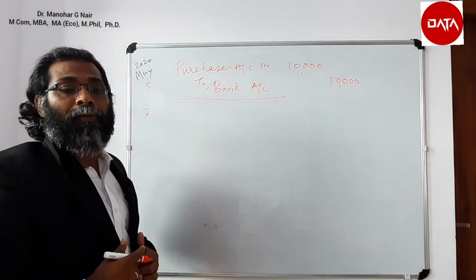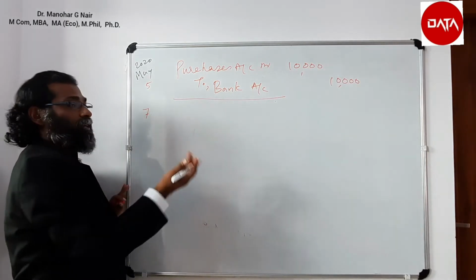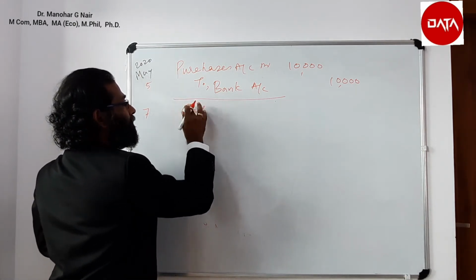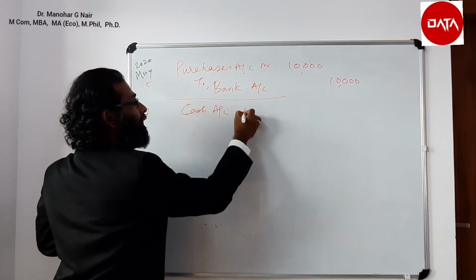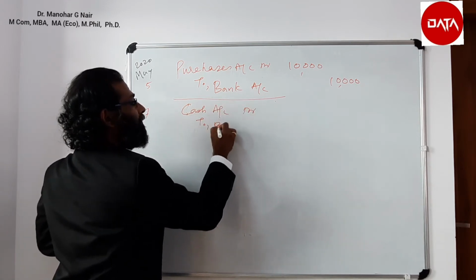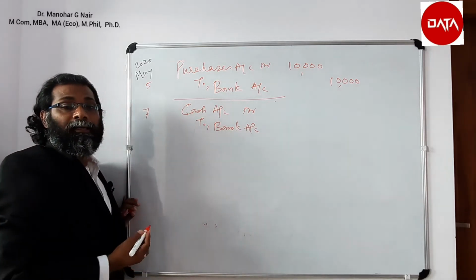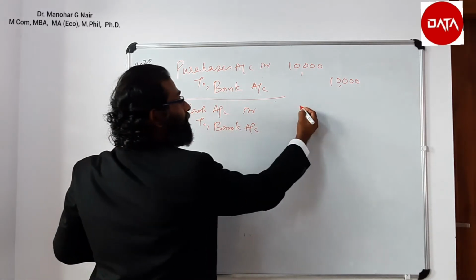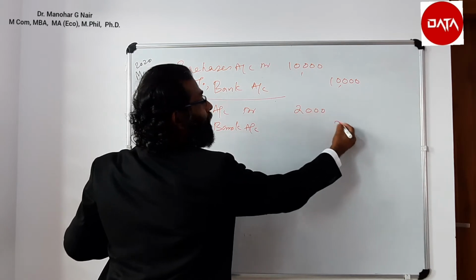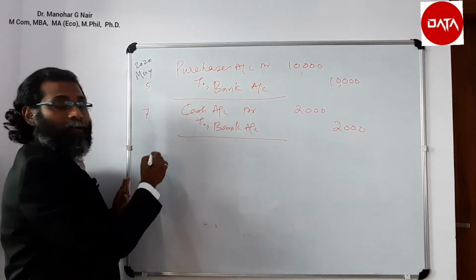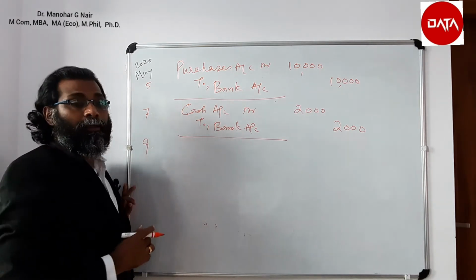Cash drawn from bank for office use. So cash comes in from the bank. So cash account debit to bank account. Value is 2,000. Cash withdrawn from bank 2,000. The next is on 9th of May.